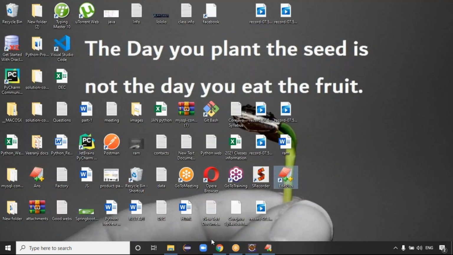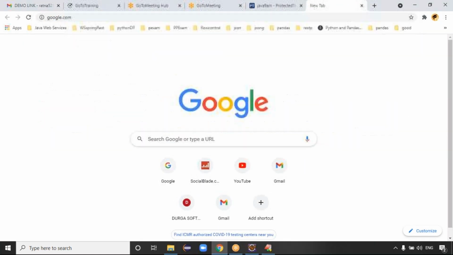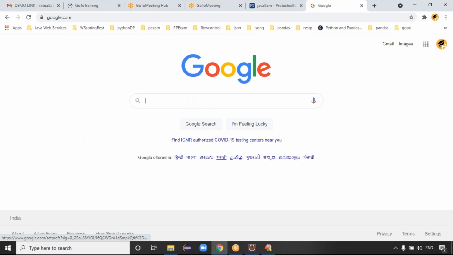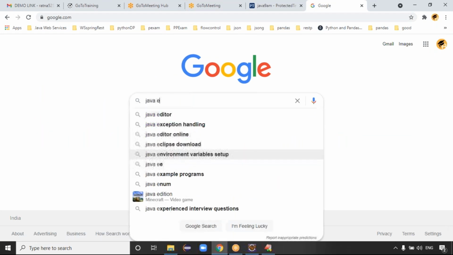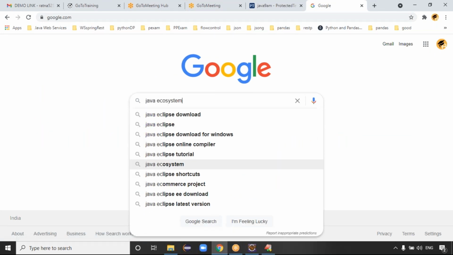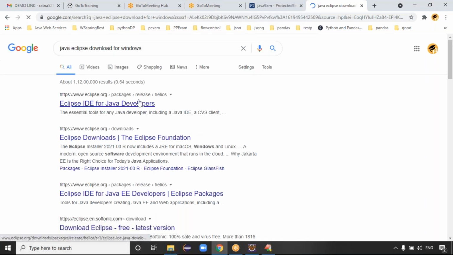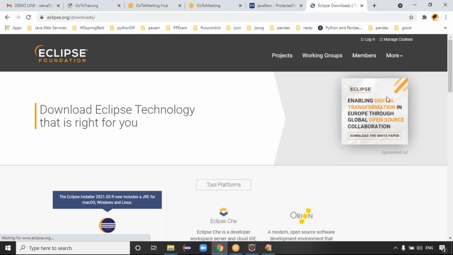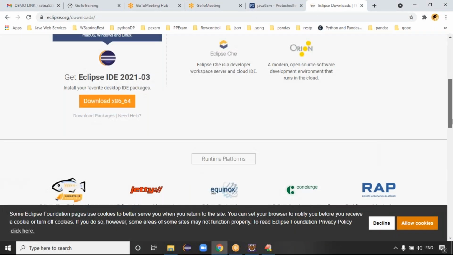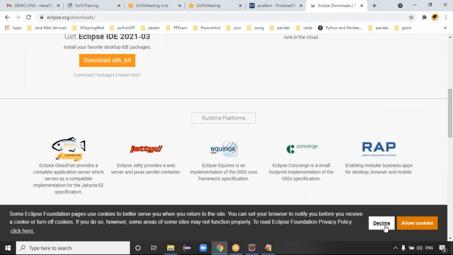So just go to Google. Let me show the process, guys. Just type Java Eclipse IDE, Java Eclipse download for Windows, guys. You can go to eclipse.org. Otherwise, eclipse.org downloads are there. Just click on this downloads. So eclipse.org downloads, guys. Once you check this one, yeah.